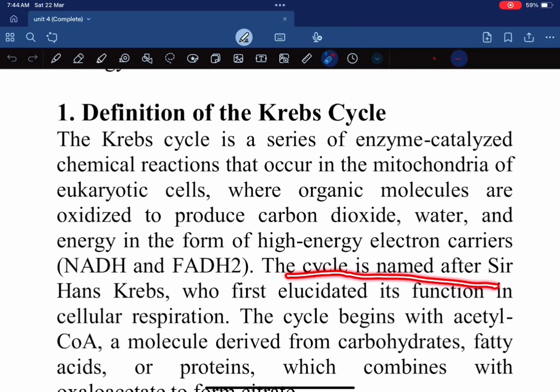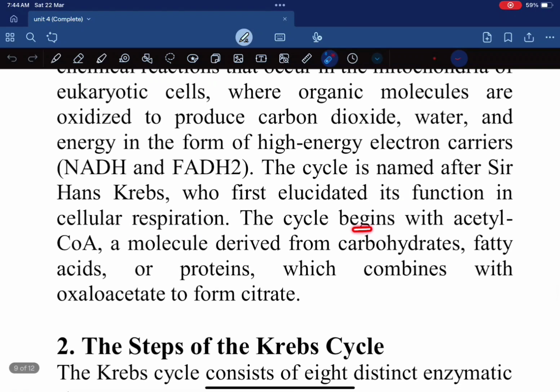The cycle is named after Sir Hans Krebs, who first elucidated its function in cellular respiration. The cycle begins with acetyl coenzyme A, a molecule derived from carbohydrates, fatty acids, or proteins, which combines with oxaloacetate to form citrate.